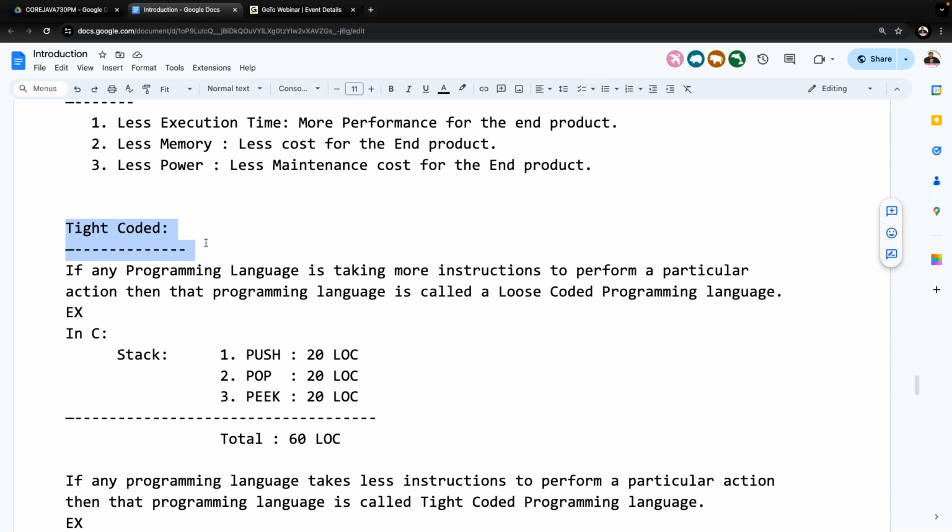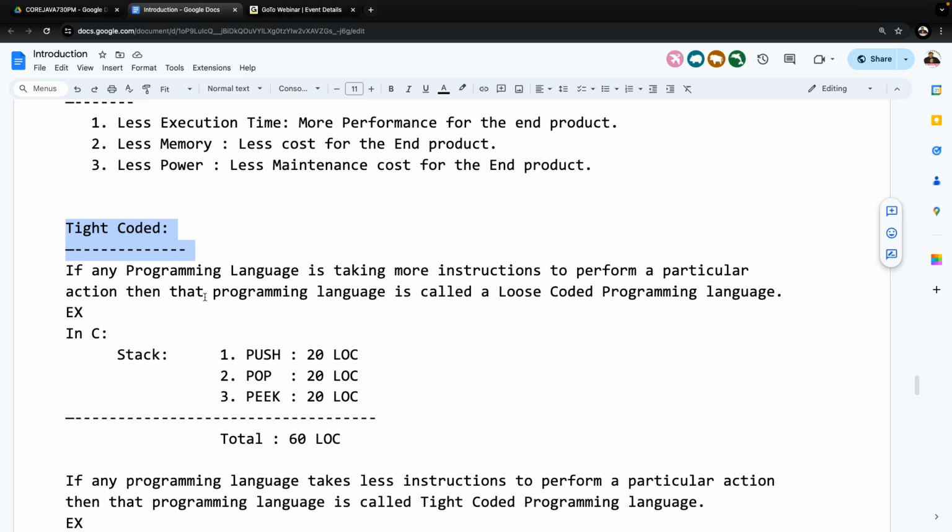More simplification is coming in Java. Previously, Java developers had to write a lot of code. Because of the newer versions, at present Java developers are writing only 1 or 2 lines of code to perform a particular action. Code is simplified in the new versions. That's an advantage we are able to get.